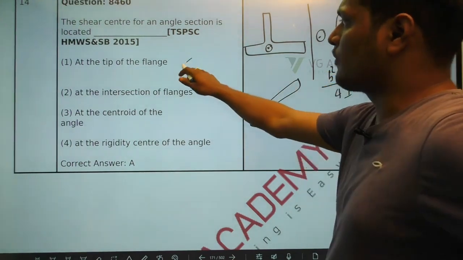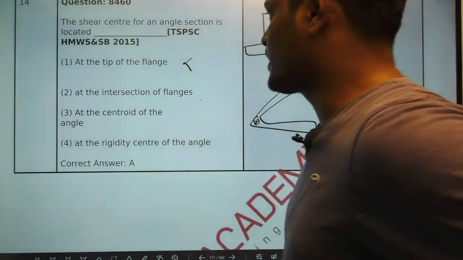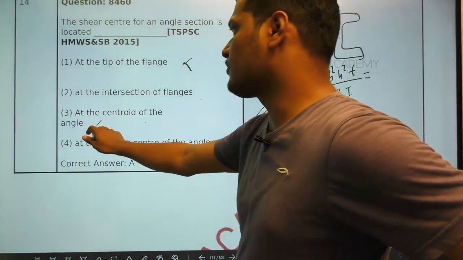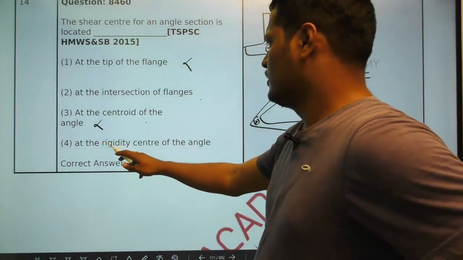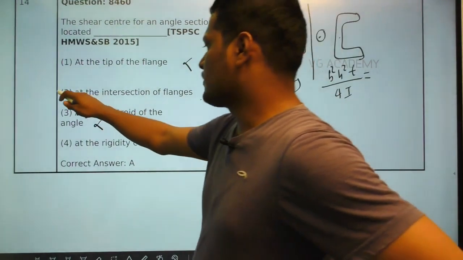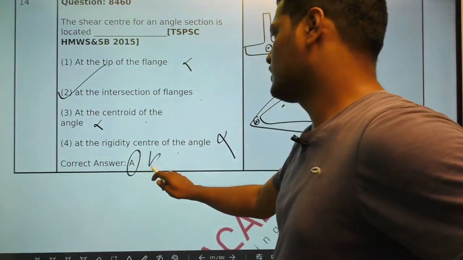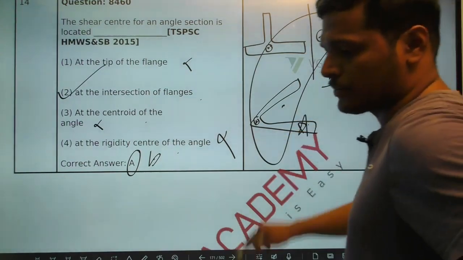At the tip of the flange will not be there for angle section. At the intersection of the flanges, at the centroid, obviously centroid will be somewhere here for angle. At the rigidity center of the angle, at the intersection of the flanges, option B will be the right answer. So these three are very, very important. Remember them. That's it.